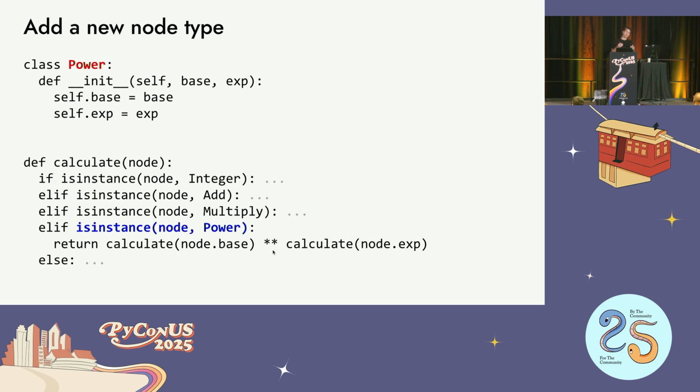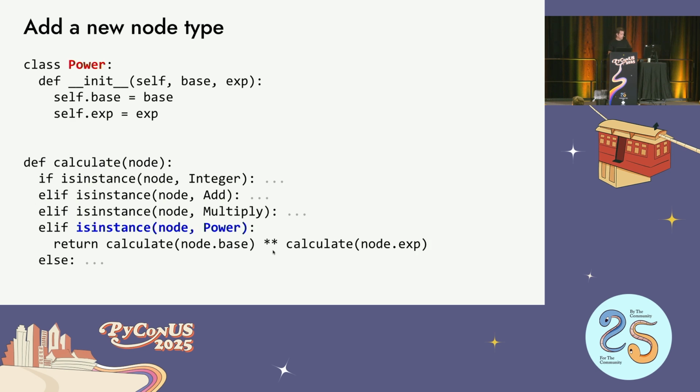And then it's fairly sensitive to ordering. Let's say you have an integer class and a positive integer class, and they're superclasses of each other. Now the order in which you check the instances really matters, or else you're going to get some weird behavior. So this ends up being really brittle. But anyway, we added it here.